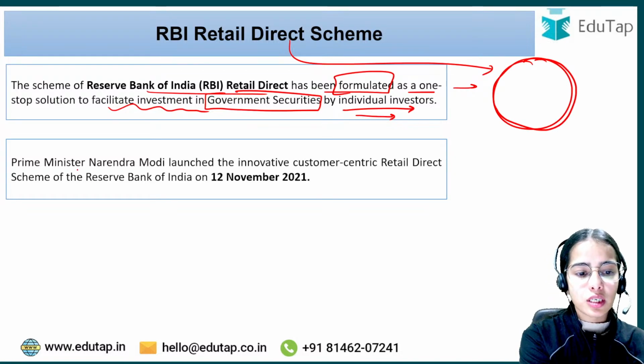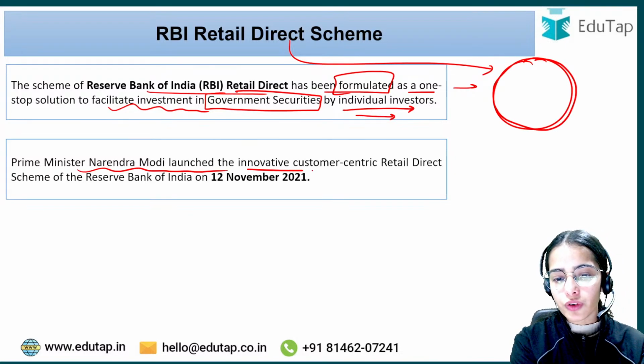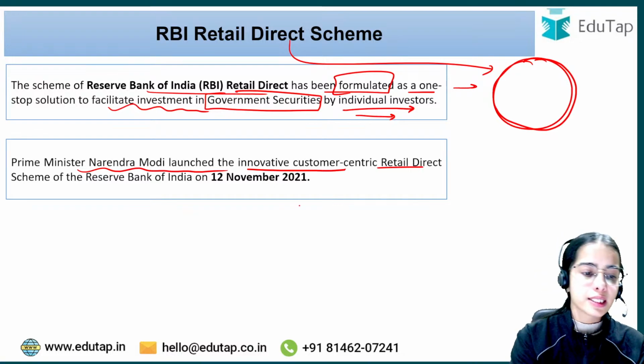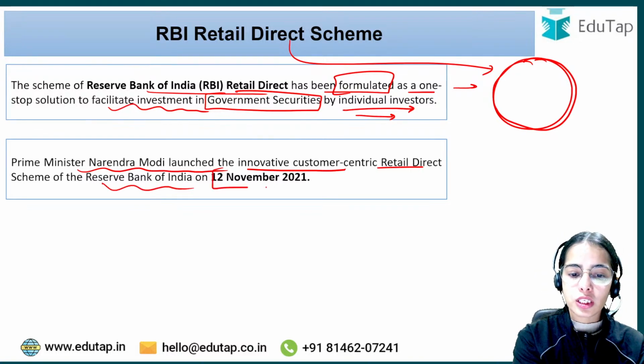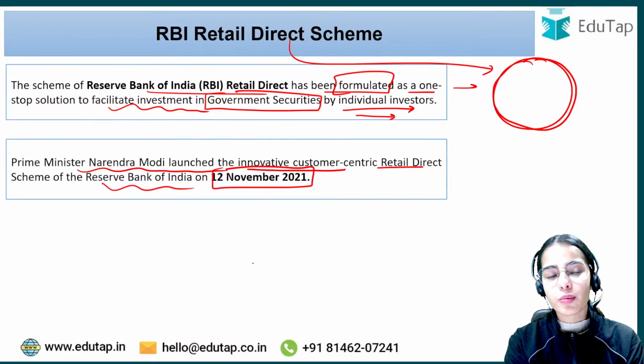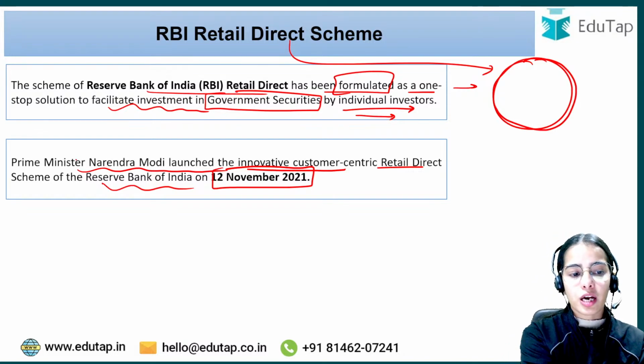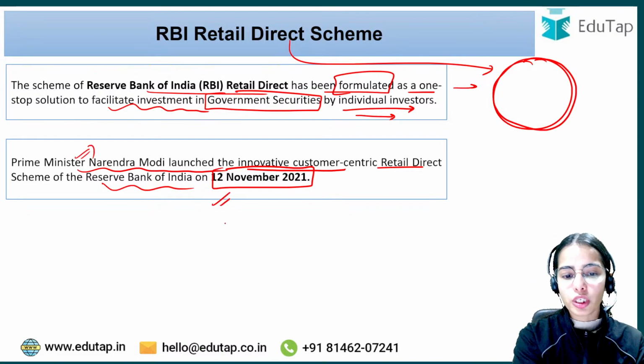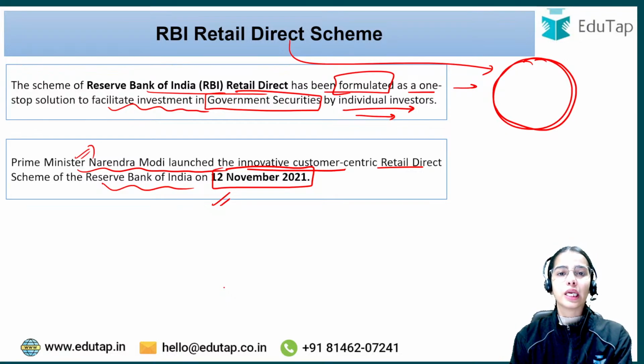Prime Minister Narendra Modi launched the innovative customer-centric Retail Direct Scheme of the RBI on 12th November 2021. So this is a scheme of the RBI, but our Prime Minister launched it on 12th November 2021. So the date is also very important.